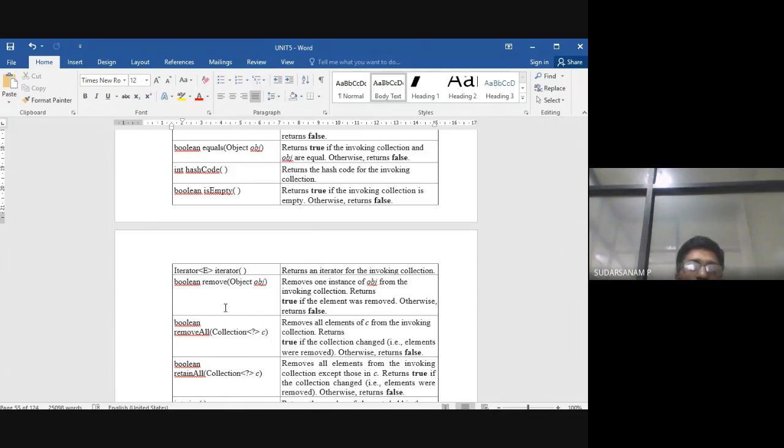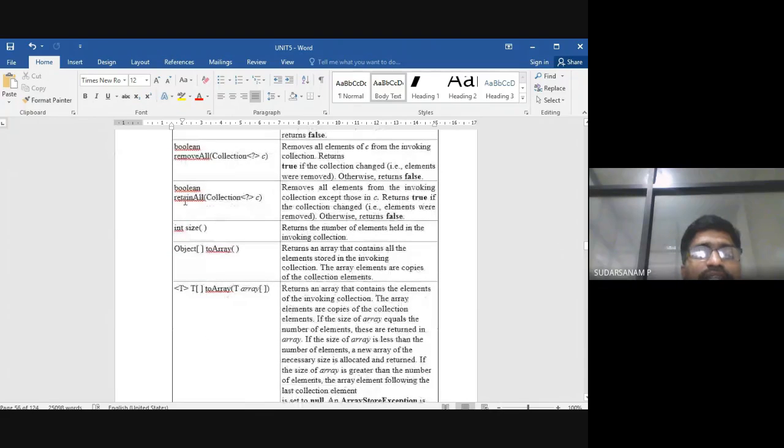Another one is boolean remove(Object obj), which removes one instance of obj from the invoking collection. Another one is boolean removeAll, I have already told you how that removes things. Next one is retainAll, which removes all the elements of the invoking collection except those in the specified collection. It returns true if the collection is changed.